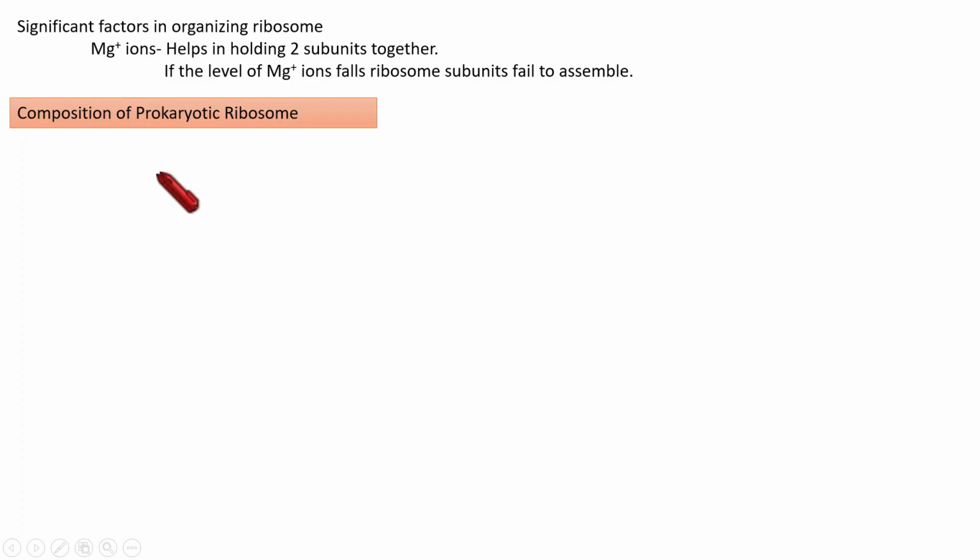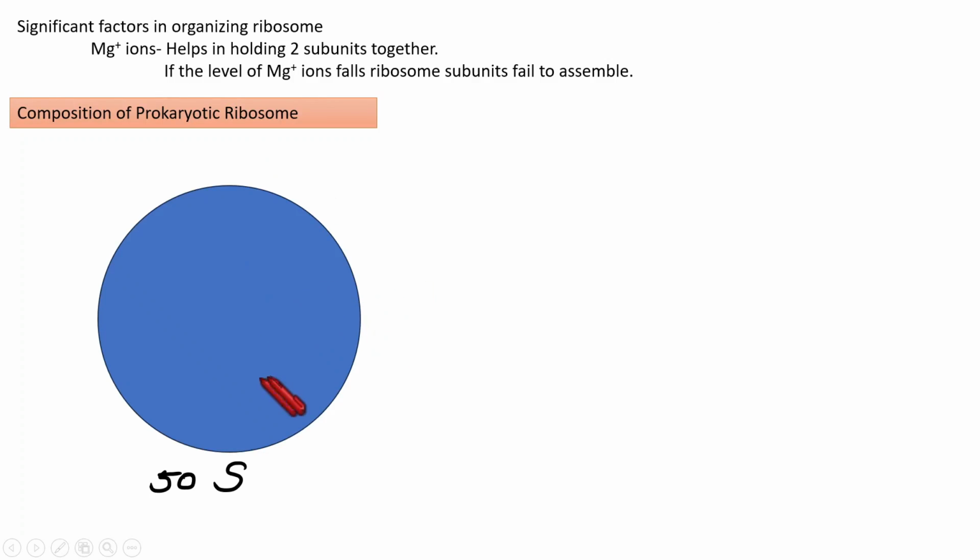Next we are going to see the composition of the prokaryotic ribosome. So we are taking the case of the large subunit of the prokaryotic ribosome. It is 50S. Inside the ribosome, we just heard that it is composed of RNAs and protein. First, we are going to understand which RNAs are present in each subunit. In the large subunit, one RNA is 23S, and the RNAs seen inside the ribosomes are called rRNA.